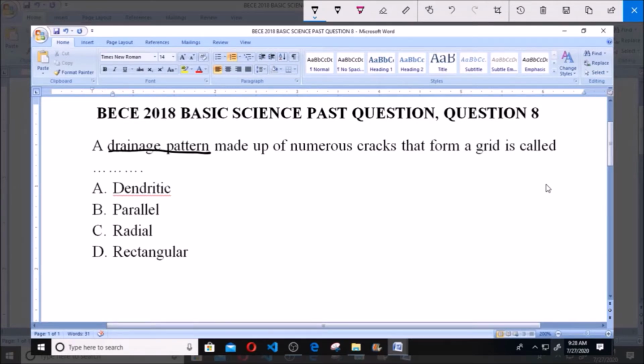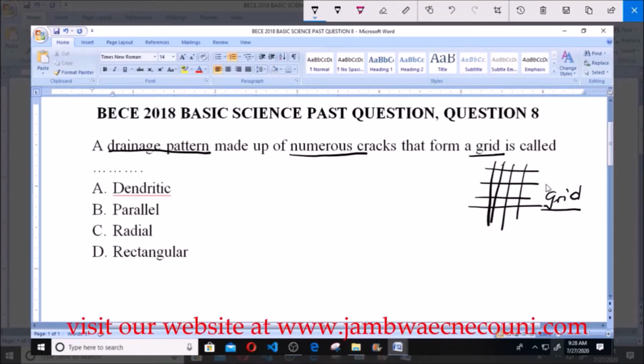Now I want us to understand that we are asked to look for a drainage pattern made up of numerous cracks that form a grid. But before we continue, let's know what a grid simply means. A grid is simply represented as this. So we have to pick a drainage pattern that is made up of numerous cracks that form a grid like this.